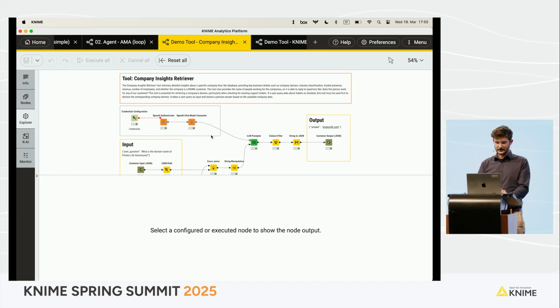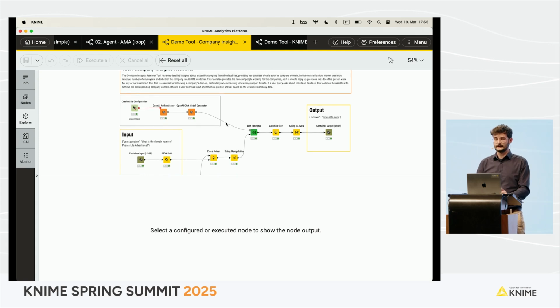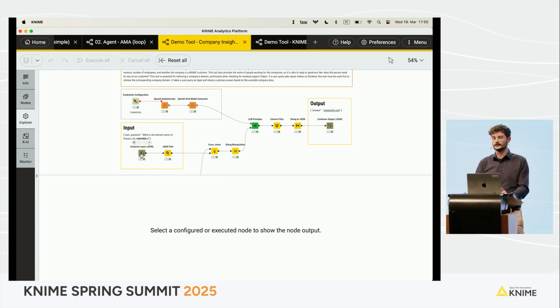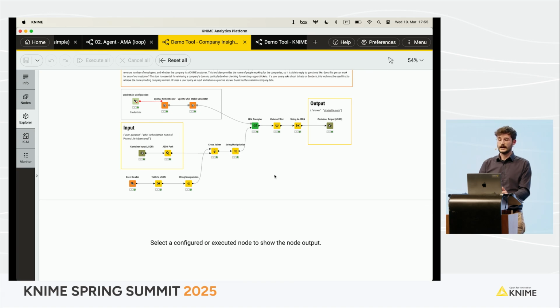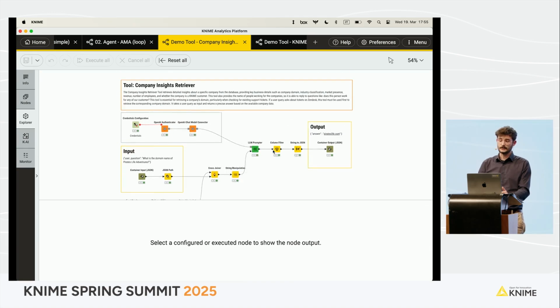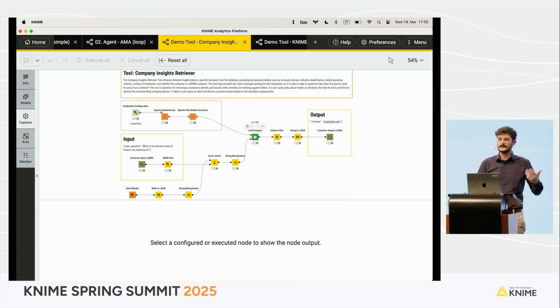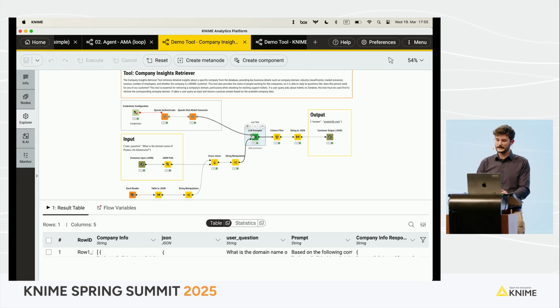So this is the company insights retriever. I think this is the one that the agent used to get the domain of the Hitman Hotel Group, and there's really nothing special behind it besides, in this case, being an intelligent tool, so it has an LLM prompter inside.